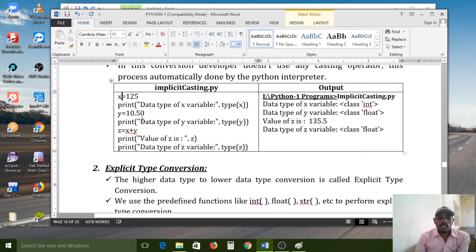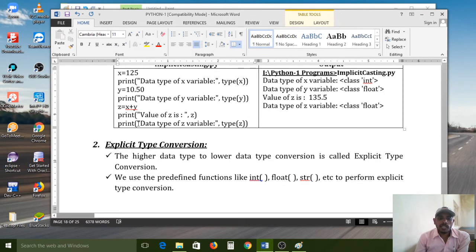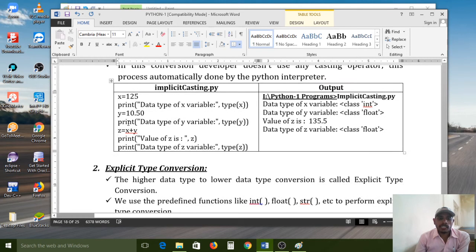If you assign a fraction part, nothing but point values, along with the value, then that variable's data type is float. Here I assign two values. All of you carefully observe. The first one is int data type and the second one is float data type.